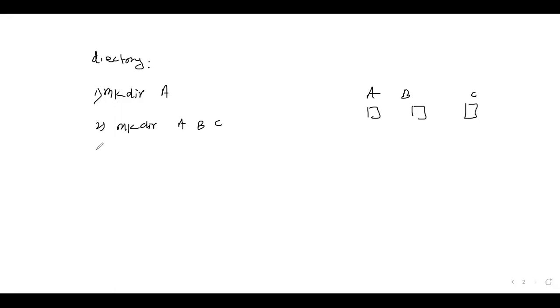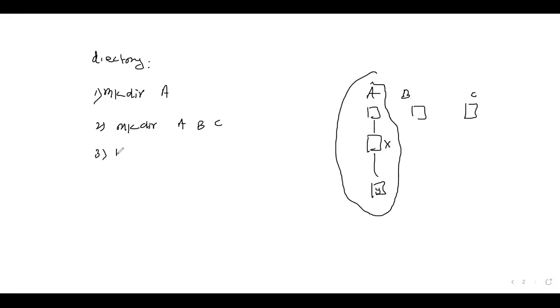Next, suppose we have A, and inside A we want to create directory X, and inside directory X we want to create a directory Y. At a time we want to create all this. In that case we use the extension -p.